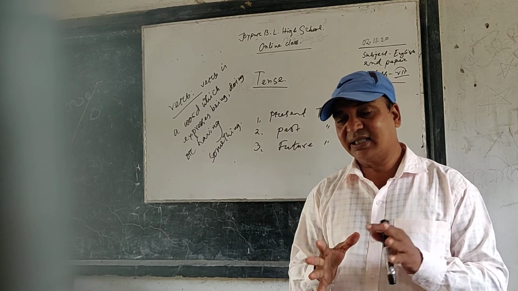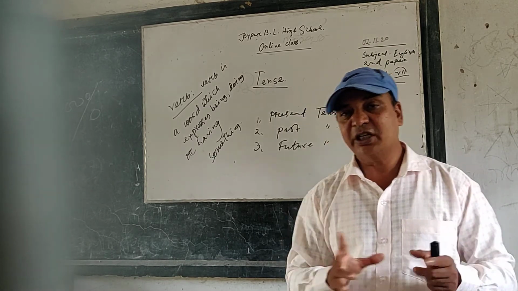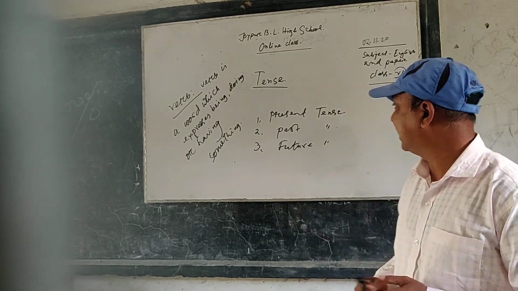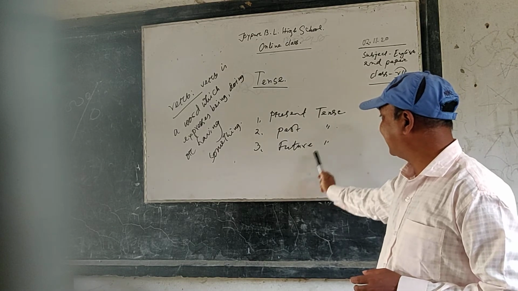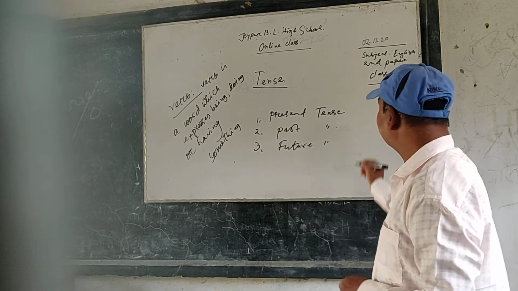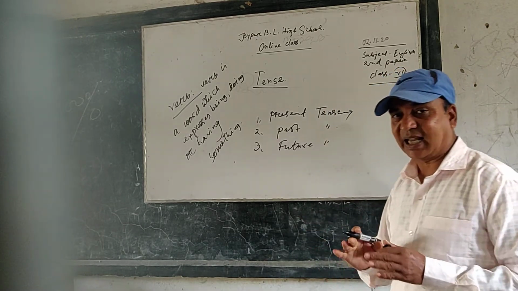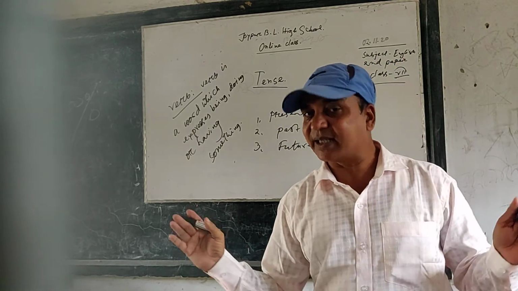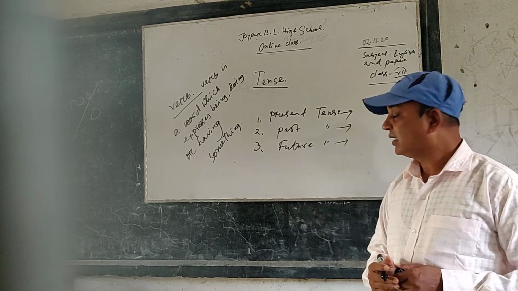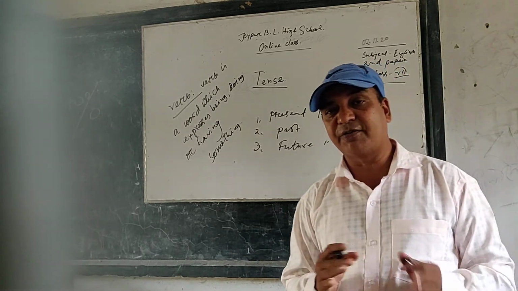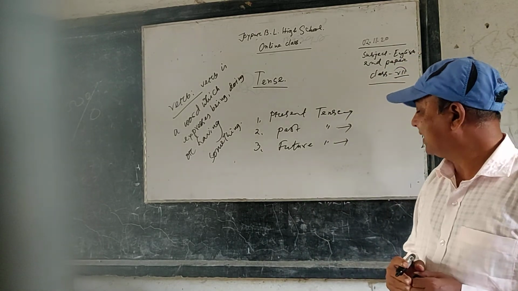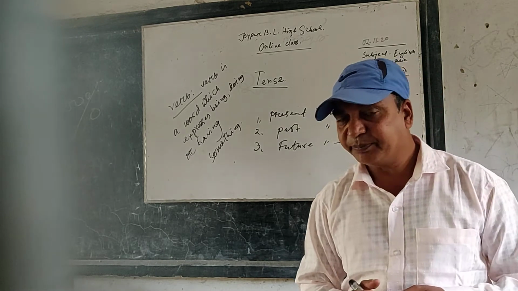Present tense indicates the action of present time.